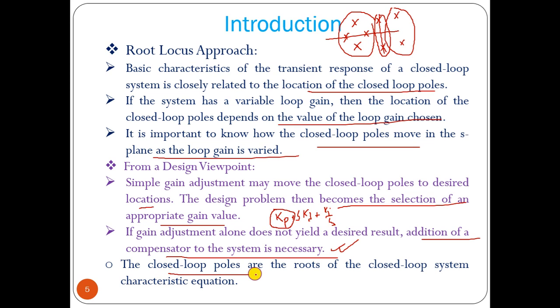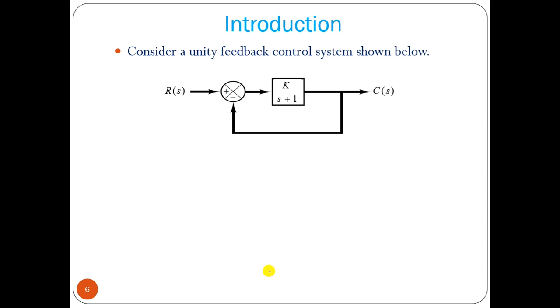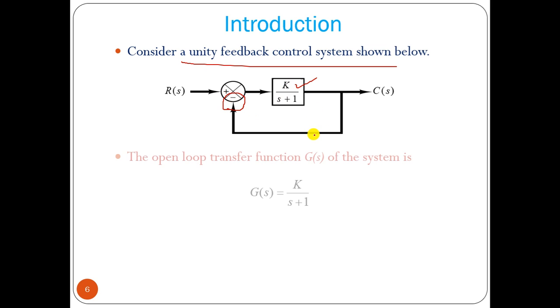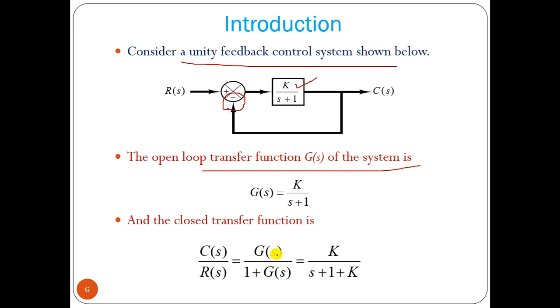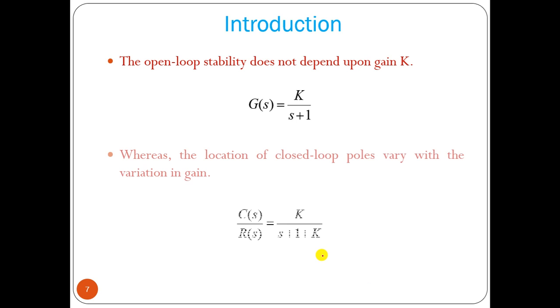So the closed loop poles are the roots of the closed loop system, which you can get from the characteristic equation. Now say we have a unity feedback control system, and this is the system where k is the proportional constant controller. Open loop transfer function is k by s plus 1. Closed loop transfer function is G by 1 plus GH, with H equal to 1. So this is the transfer function. Now if we vary k, we can observe your pole location will vary. So let us observe that.